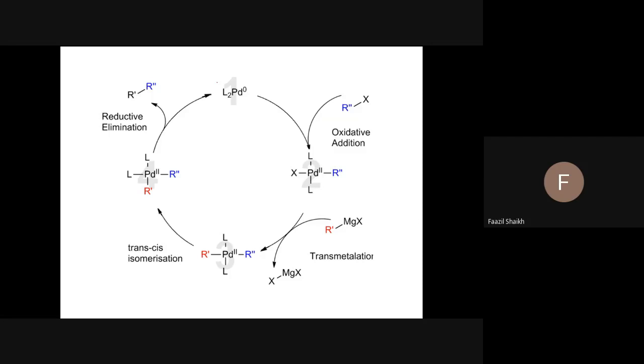In this also you see, the oxidation state is 0 with the palladium, and ligands are neutral. Insertion of this aryl halide takes place. It can be alkyl halide also, it can be vinyl halide also. The oxidation state of palladium changes from 0 to 2 with the addition of RX. Therefore, this step is called oxidative addition.